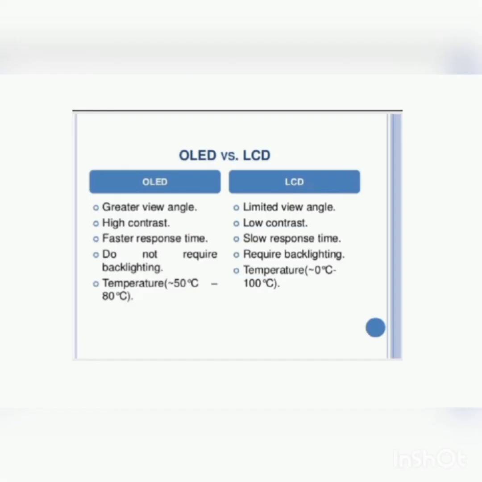And now the differences between OLED and LCDs. OLED has greater viewing angles, but LCDs have limited viewing angles. OLED has higher contrast than LCDs, and OLED has a faster response time than LCDs. OLED does not require backlights, but LCD requires a backlight. And the temperature range of OLED is minus 50 degrees to 80 degrees, but LCDs have 0 to 100 degrees.